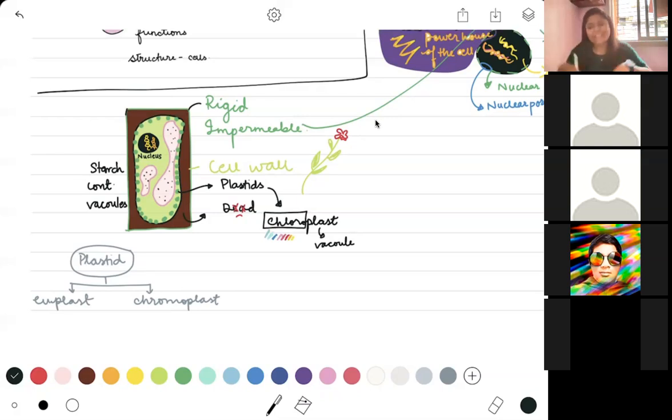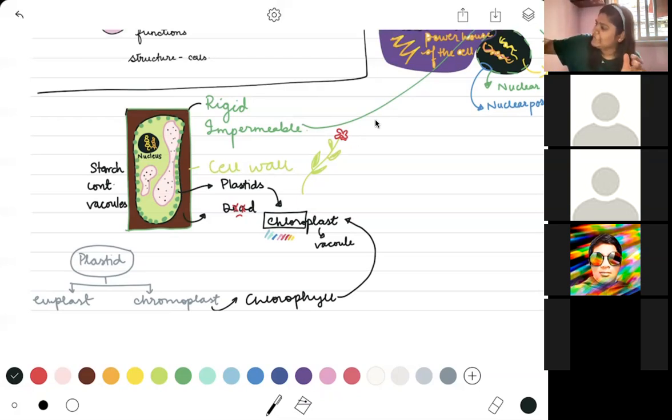Okay, now these plastids, the ones that are present in the plant, are the chromoplasts, and the chromoplasts of the type chlorophyll are more abundant. Okay, where are these chlorophylls present? They are present inside the chloroplast. Please understand this part now. Okay, there are vacuoles. So I'm going to show this to you in an easier way.